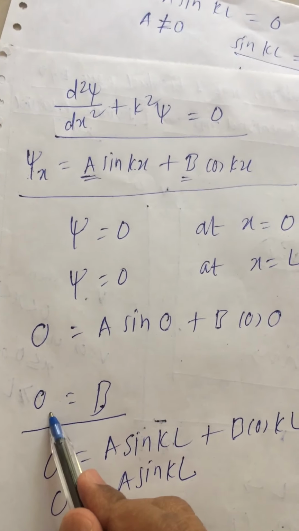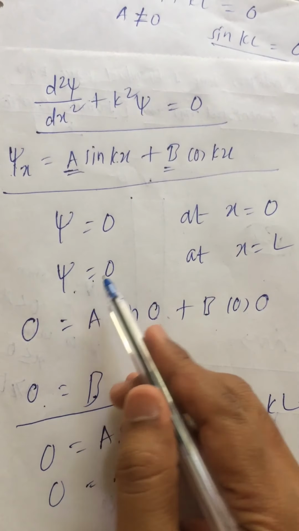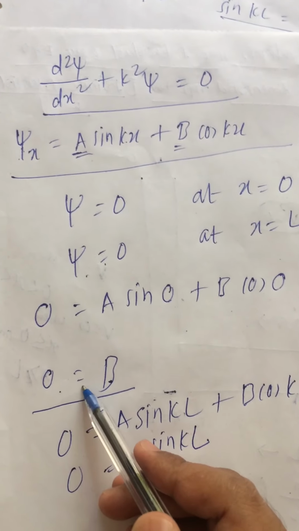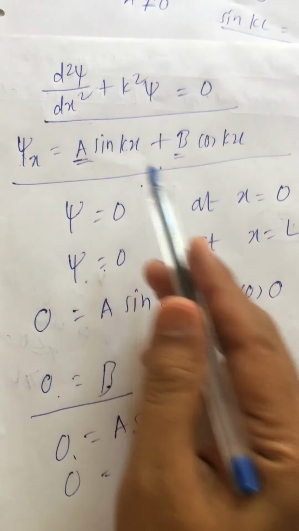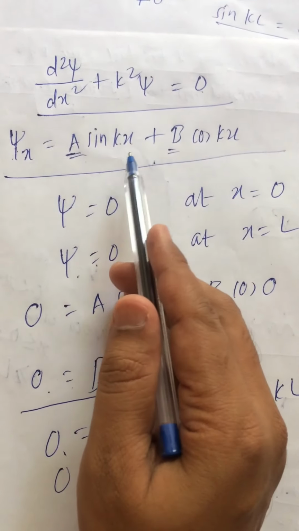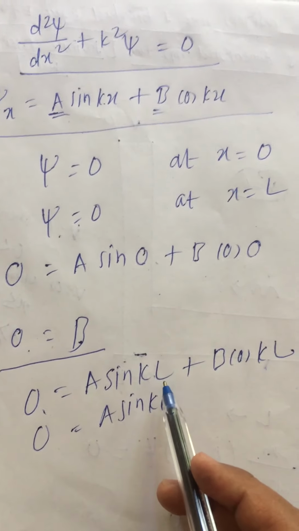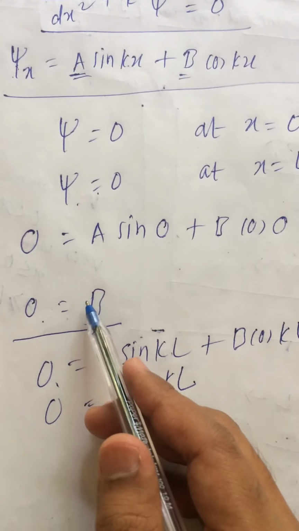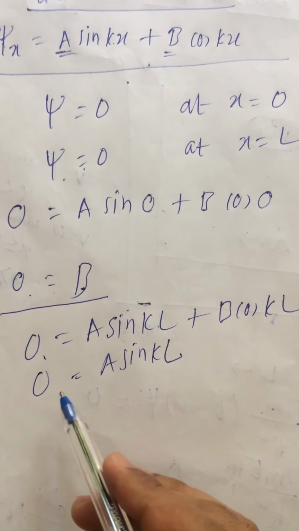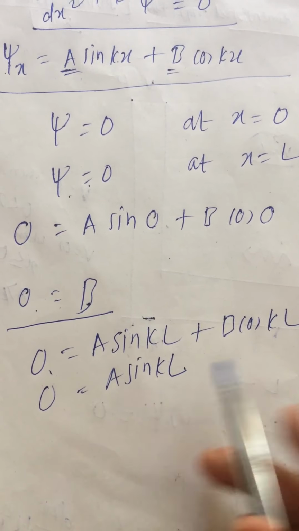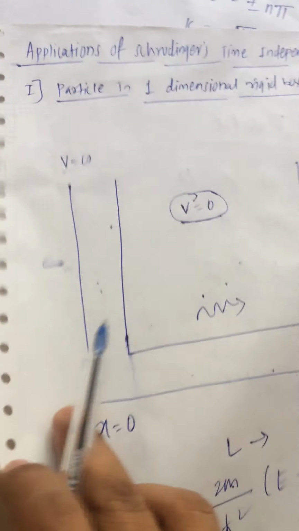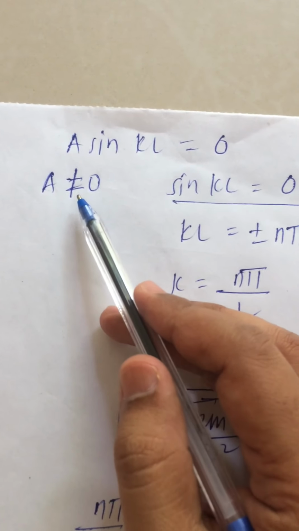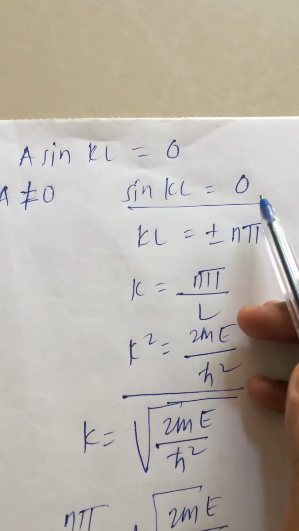Let us use the other condition, psi is equal to 0 at x equal to L, in the solution. So a sin kL plus b cos kL, but the value of b is 0. Therefore, what remains is 0 is equal to a sin kL. So the equation is a sin kL is equal to 0. A cannot be 0 because it is a constant. So sin kL has to be 0.